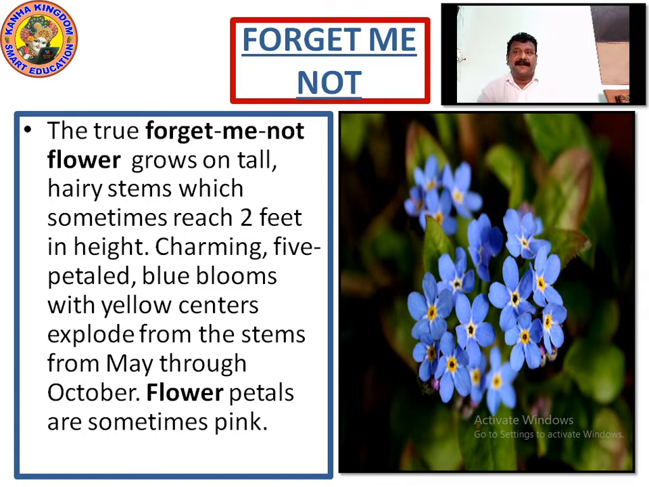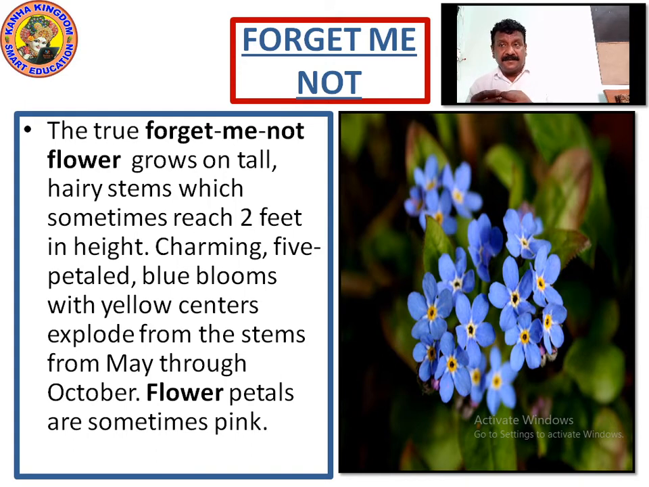Charming 5-petaled blue blossoms and yellow centers explode from the stems from May through October. Flower petals are sometimes pink. Now this is written about the flowers. Blue blossoms with yellow centers. You can see the blue blossoms. Blossoms means the grown up flower. Blue blossoms with yellow centers. You can see, yes, the yellow centers. Explodes from the stem. From the stem it comes out.